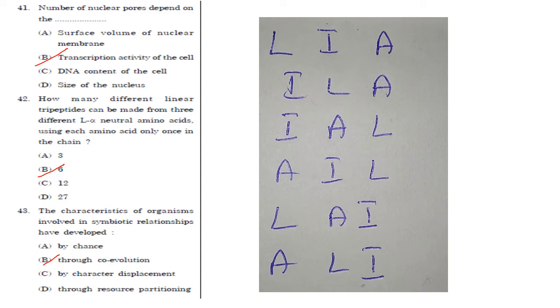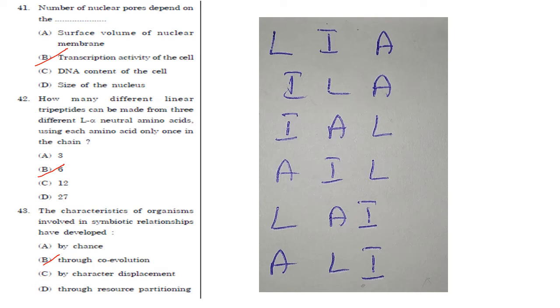So these are the various combinations that can be made from 3 different amino acids: leucine, isoleucine, alanine. So you can get how many? 1, 2, 3, 4, 5, 6. So 6 combinations are possible. So answer is option B.